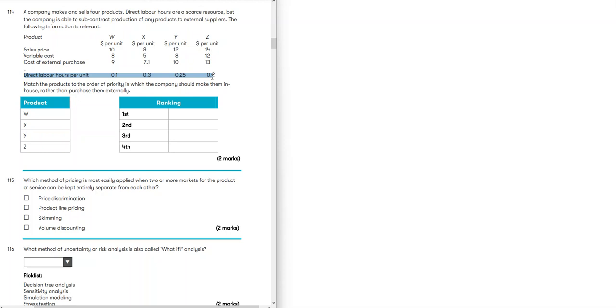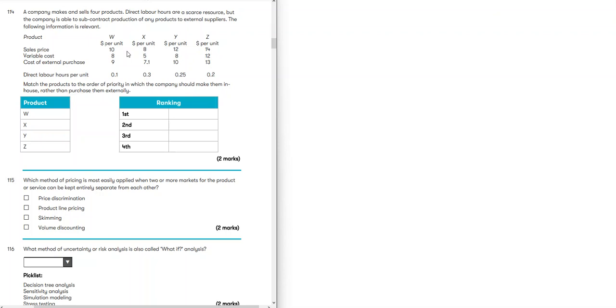Remember, we have make or buy decision in 2 situations. One is make or buy decision with limiting factor. One is make or buy decision without limiting factor. In make or buy decision with limiting factor, some products have to be outsourced even if the supplier is charging higher. But in make or buy decision without limiting factor, we only outsource products if they are cheaper externally. So they said here, direct labor is a scarce resource. It means it is a situation where we have a limiting factor.